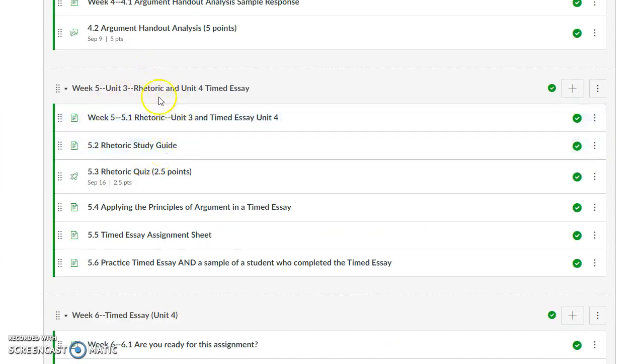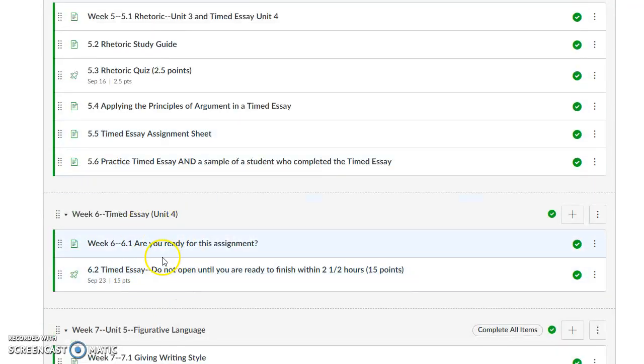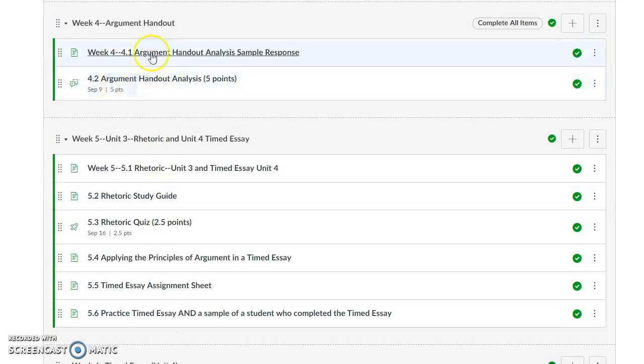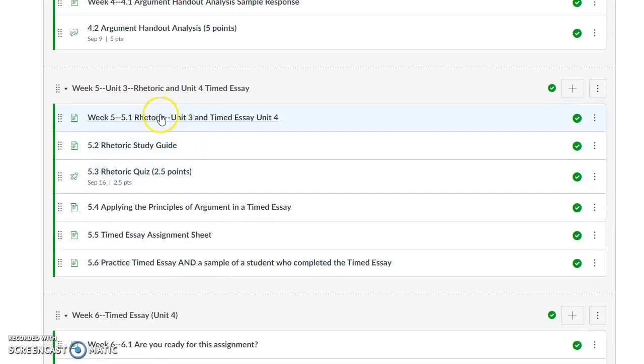Later, when you are going through week 5, you're going to see there's a timed essay that's coming up, and you have to be ready for it. So we're going to prepare all of week 5 to get ready for this timed essay. And you can include week 4 in there, because this handout is practice for the timed essay as well. So you're going to read through all of these. You're going to do your rhetoric quiz, and then you're going to see stuff about the timed essay.